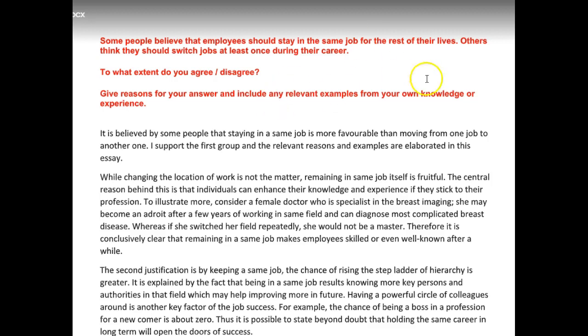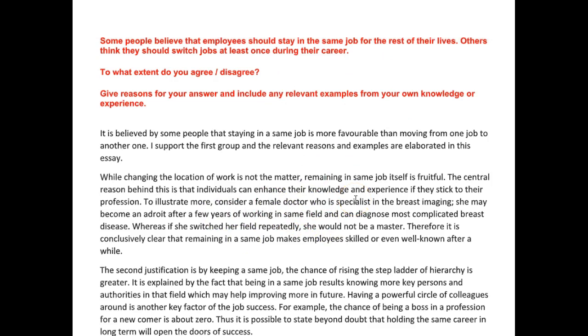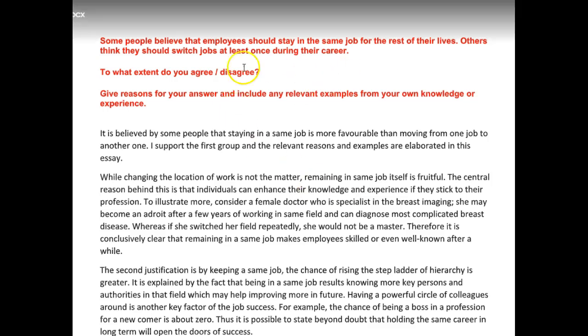So, for example, here we talked about being a specialist in breast imaging. You could be a specialist, but you could just do it at a different location, at a different lab, or at a different hospital. So this is what I'm talking about. What are the benefits of that? And I want you to explore this a little bit. Think about maybe incorporating it when you see essays like this, where they are giving you this two-sidedness to the issue. Okay? All right, that's my feedback on this.